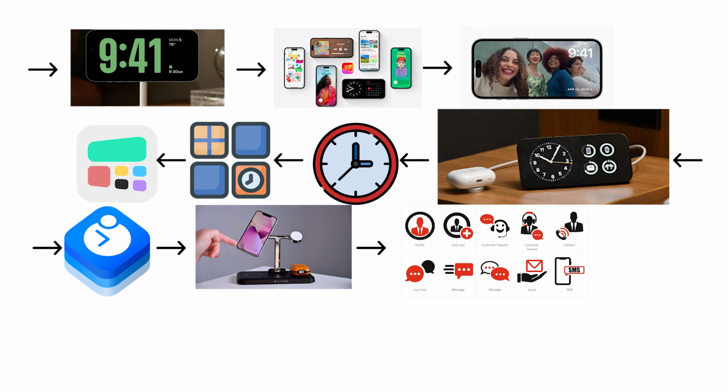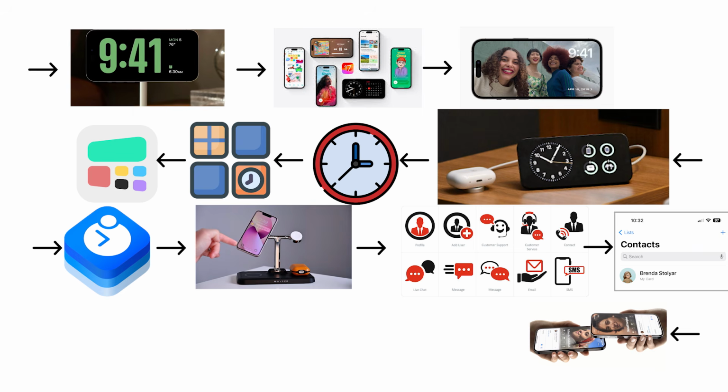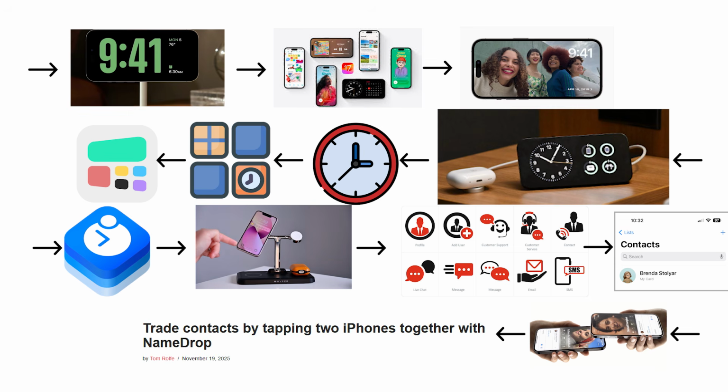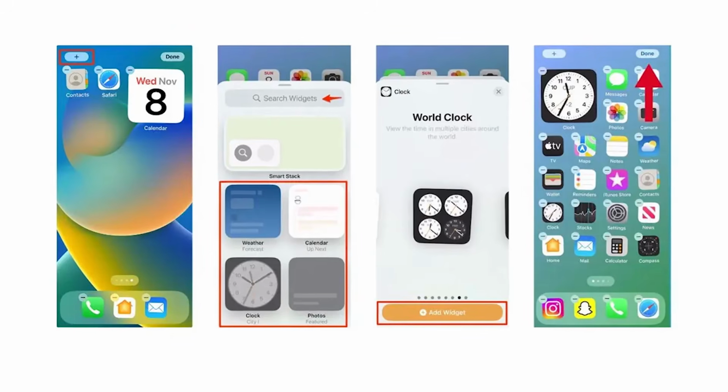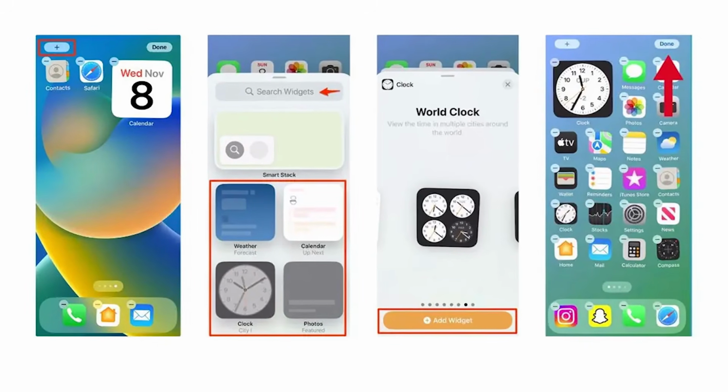Contact posters let users design how they appeared on other people's screens during phone calls. NameDrop shared contact details by holding two iPhones close together. Widgets became interactive without launching their apps. None of these were dramatic changes individually. Together, they made the phone feel genuinely different to use daily.